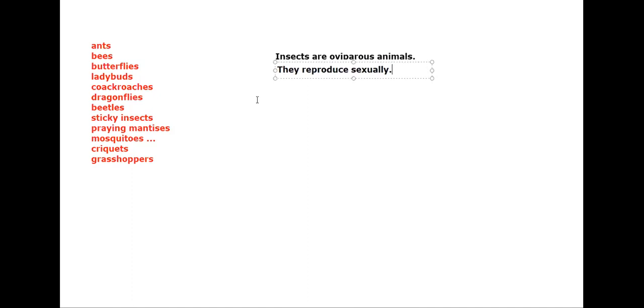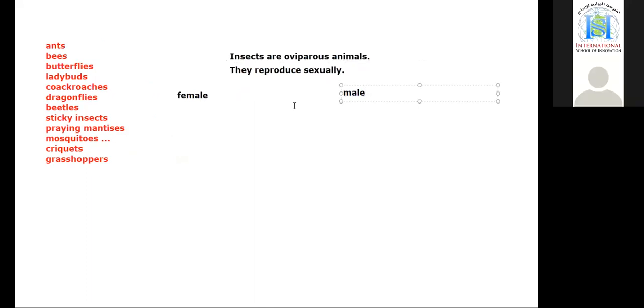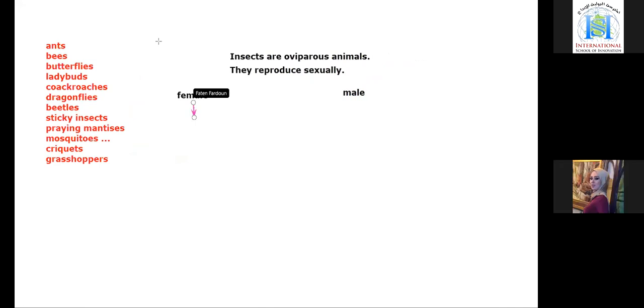Sexually means that we need both partners, the female and the male. I will put the female this side and the male this side. What do females produce? Which kind of cells? Yes, Samia. Ovum cells. They make ovum.